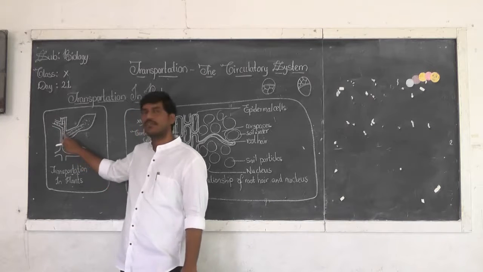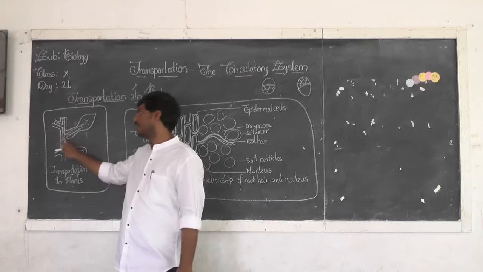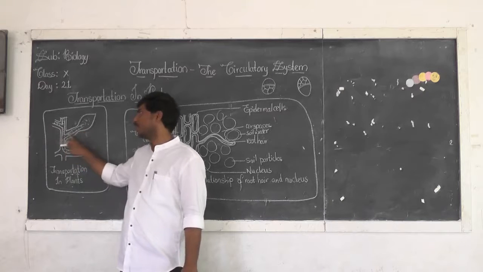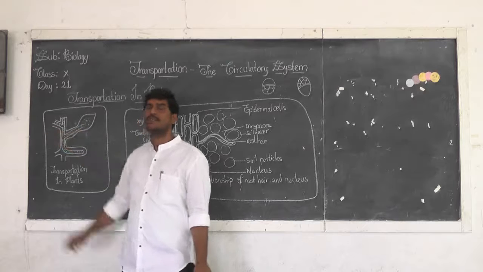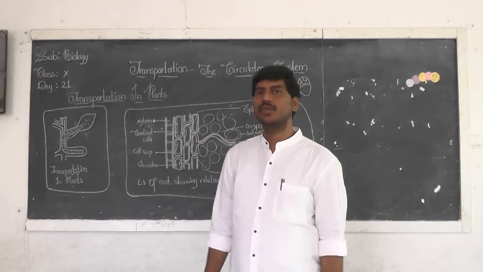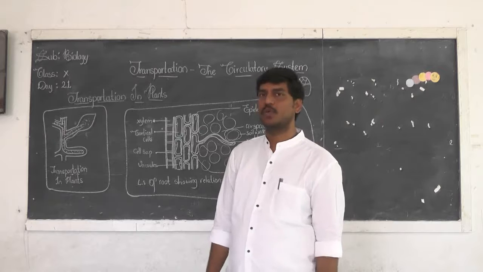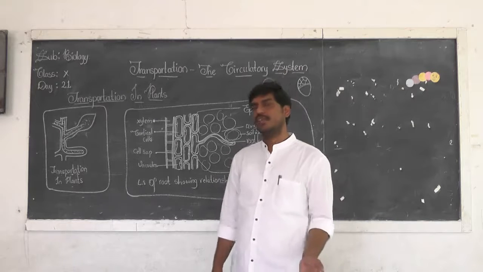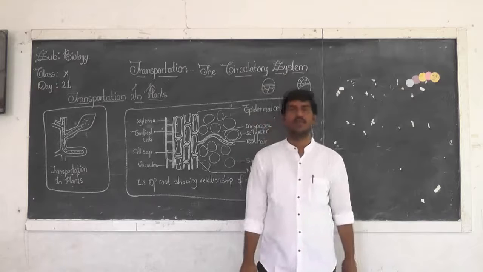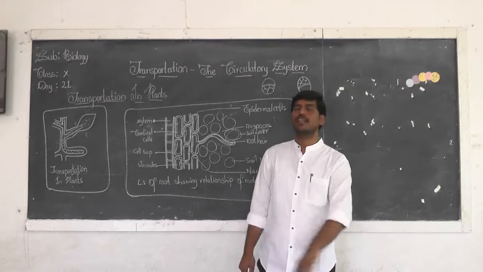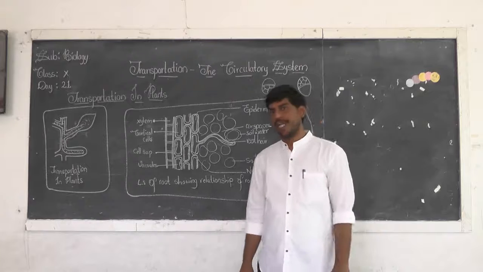The streaks of xylem, which have turned purple, are supplying water and minerals to the leaves and other parts of the plant. And as I told you, osmosis plays an important role in transportation of water and minerals. Now let us see how osmosis aids in the entry of water into the plant body.